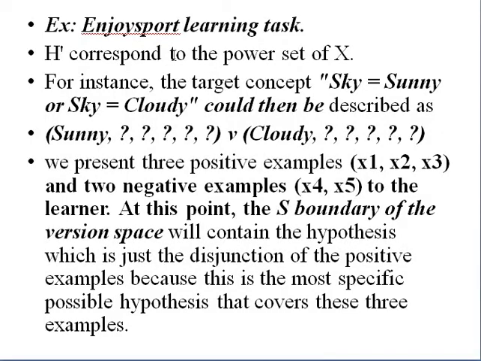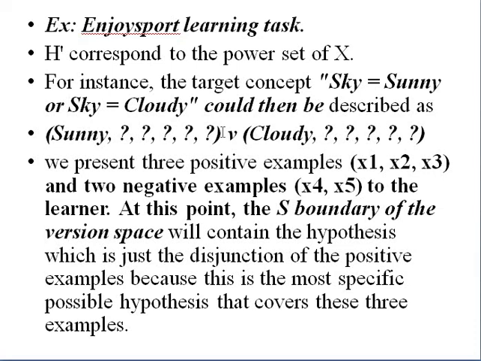Here also, once again, we are taking whatever example we took. If you generalize the first one with this question mark, then it is accepting the negative training example values also. Instead of that, we are taking the same example and instance here. Here we are considering only the instance constraints. The target concept, sky is equal to sunny or sky is equal to cloudy, could then be described like this. It is using disjunction here for different positive hypotheses.